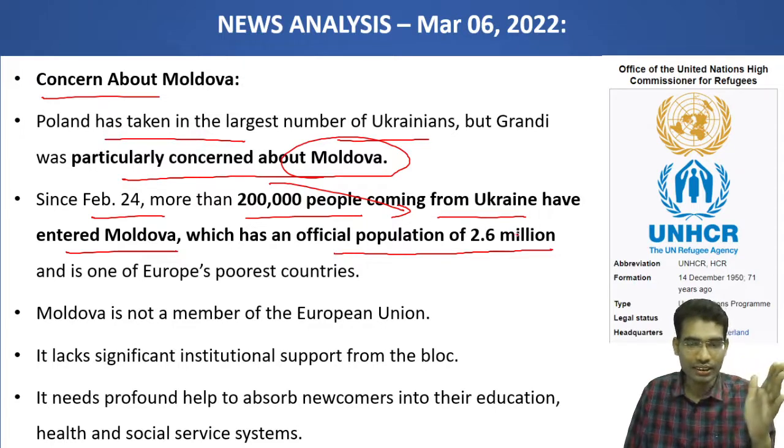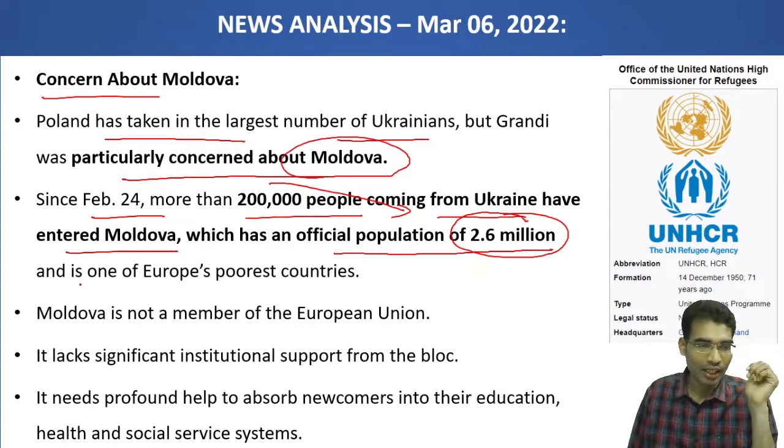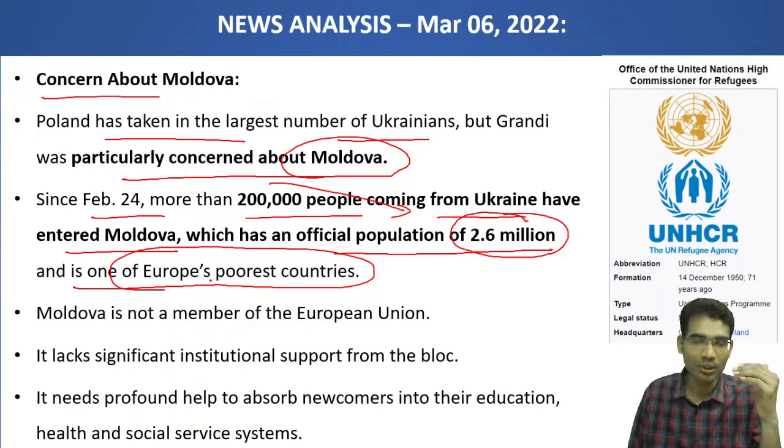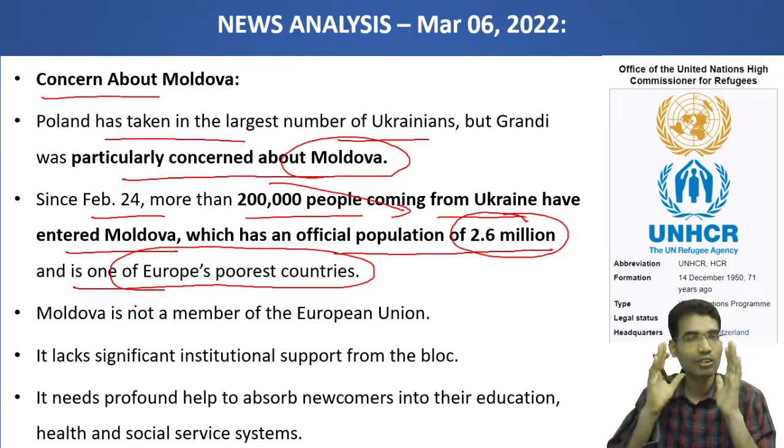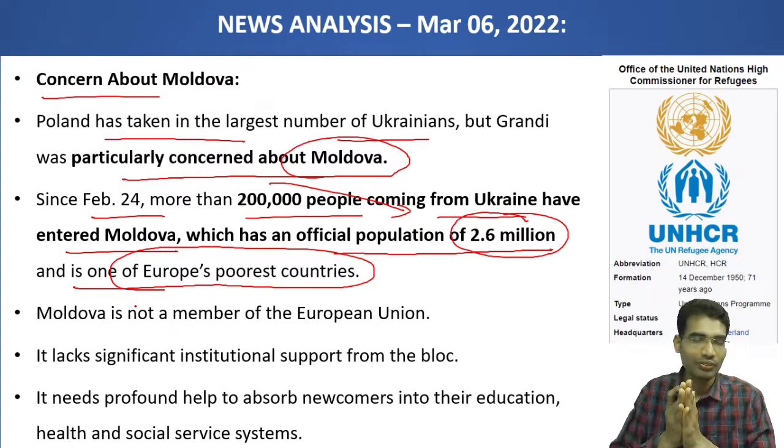Sorry, previously I said 2 lakh people. It is about 2.6 million, that is 26 lakh people, and it is one of Europe's poorest countries. This is very important: one of the poorest countries, and it is also not a part of the European Union. Because it is not a part of the European Union, the EU cannot help Moldova openly.